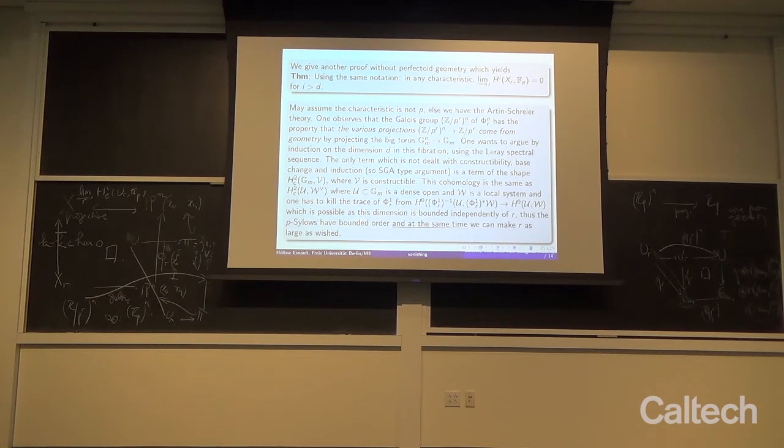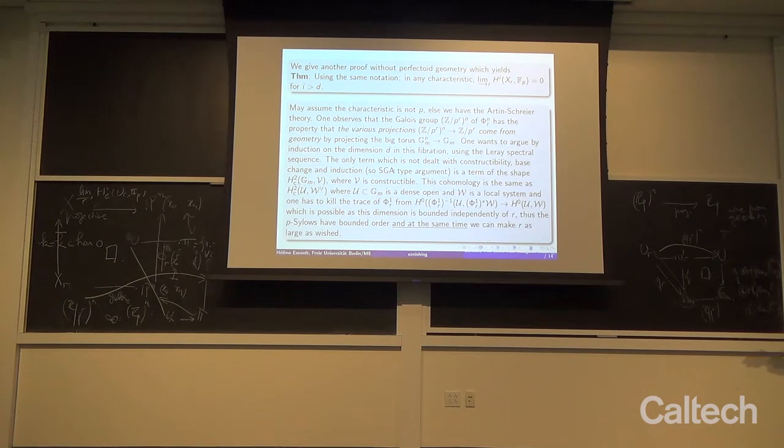But what is true is that if I go only halfway here, then I don't change anything because it's a fiber square. I have a sheaf here and I have base change here. So I don't control the sheaf, but I keep the same sheaf. Now I remember that I want to compute H2 with compact support here. And now you compute H2 with compact support of a sheaf which is a constructible sheaf. It's a local system on an open. The complement is finitely many points.